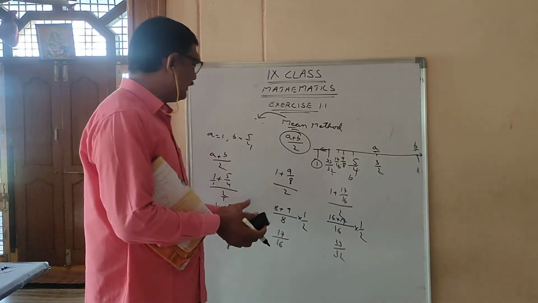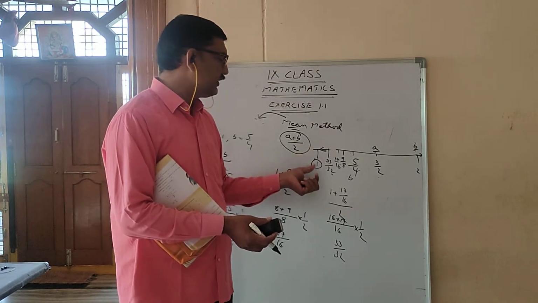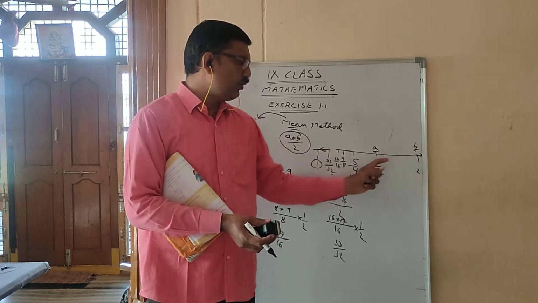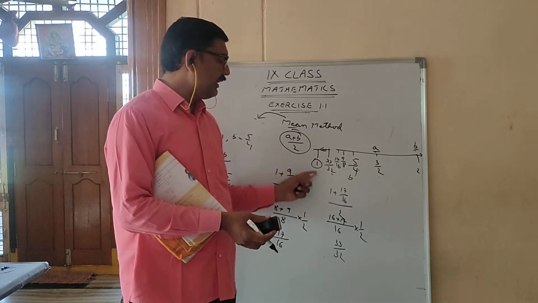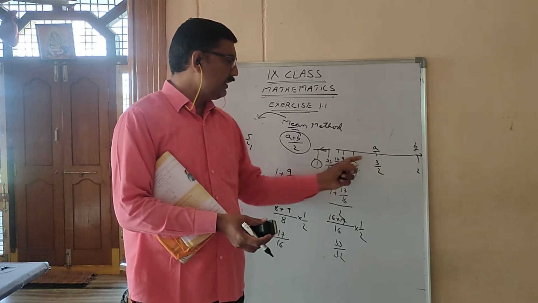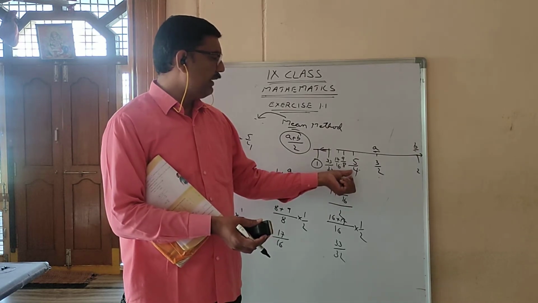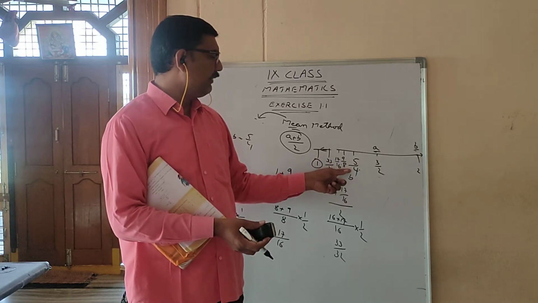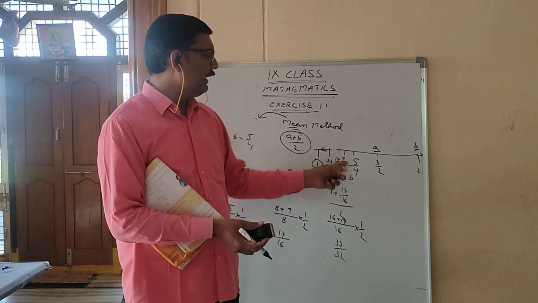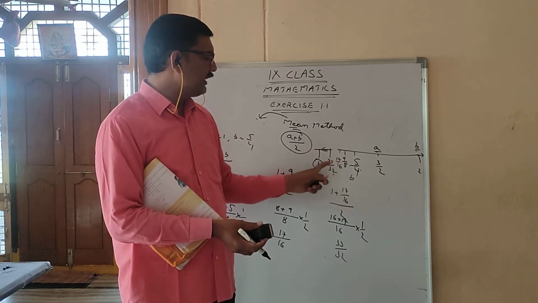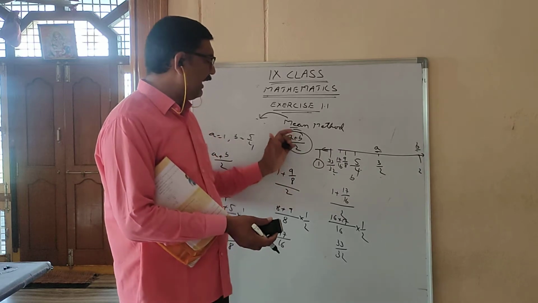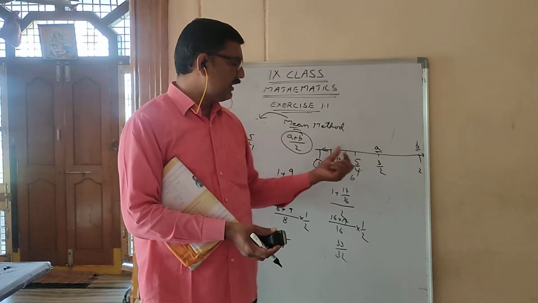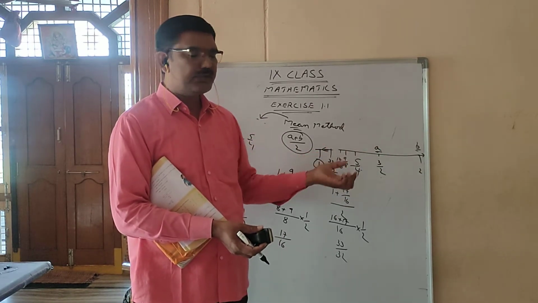So see, same answers won't come. What I did is first I assumed A, B. (A plus B) by 2 I did, I got this one. Then B I changed to 3 by 2, A as it is, between 1 and 3 by 2 I got a number as 5 by 4. Again B I changed to 5 by 4, I got 9 by 8. Again B I changed to 17 by 16, again B I changed to 33 by 32. Like that, A I kept constant and B I changed. You can also keep B constant and change A, so different numbers will come.